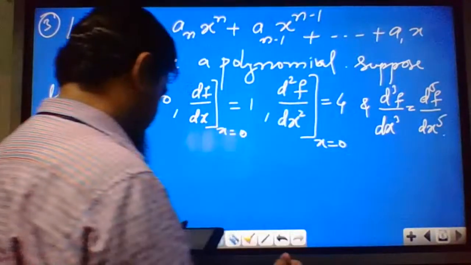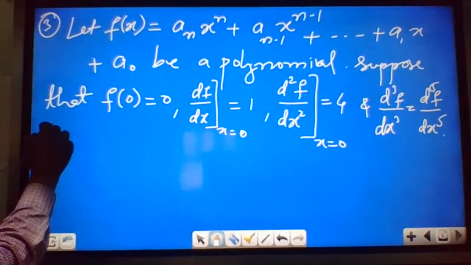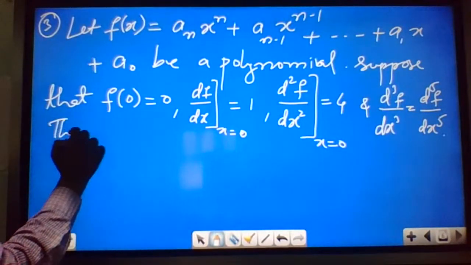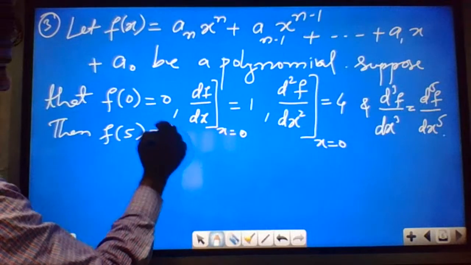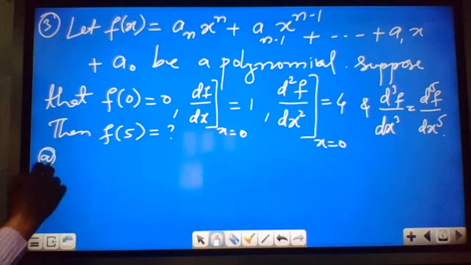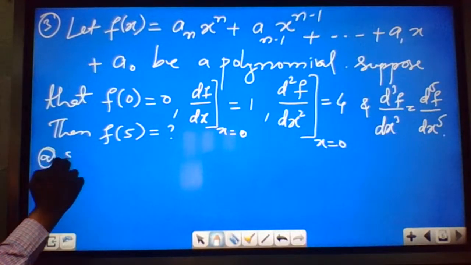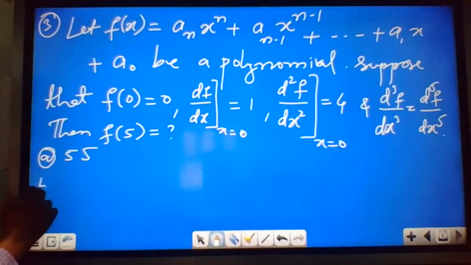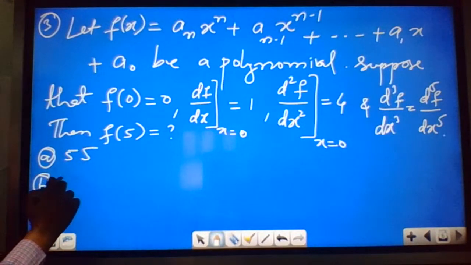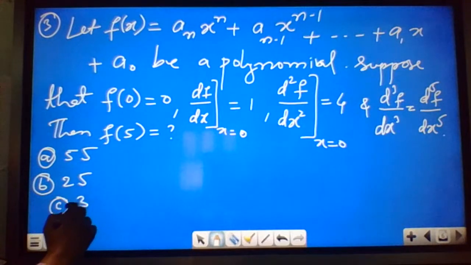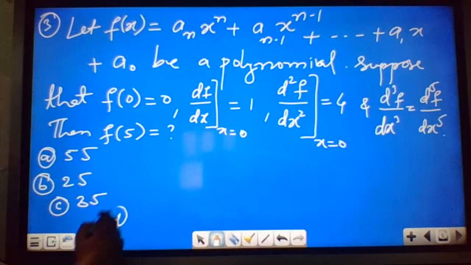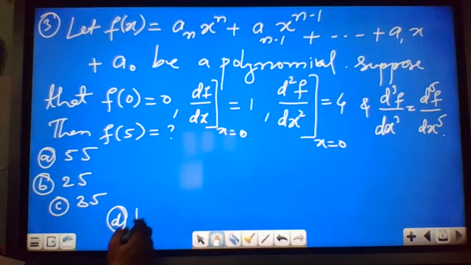This is the condition here. Then what is f(5)? Options given: A 55, B 25, C 35, D 105.